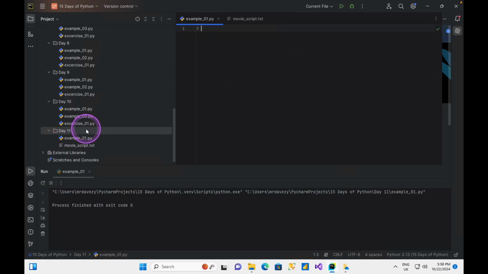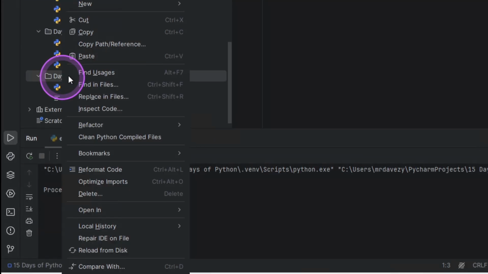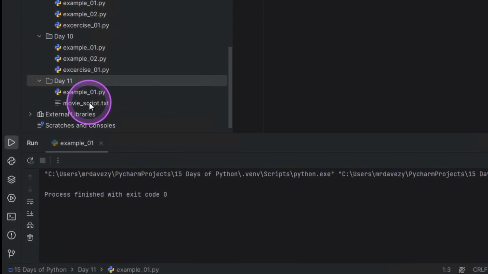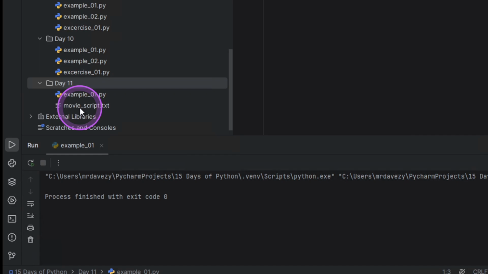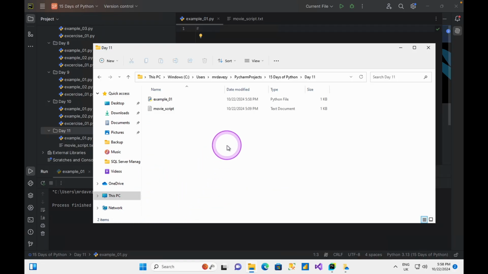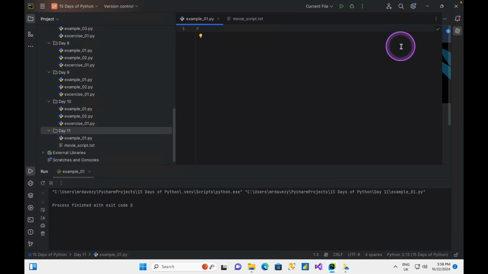If you come here, you'll see that I've created my directory, the 11. Please do that in your own environment. And I've also created my example Python file. And finally, I have a script here. It's a movie script, and that is the file I'm going to migrate. You could use whatever you want, just write anything. You could either come here and create a new file, a .txt file, or you could go to the folder where you have this and just copy and paste the file. So here's my folder, 15 days of Python. I could double click on this and just copy and paste if you want. So you decide whichever works for you.